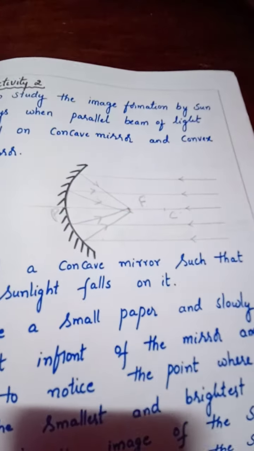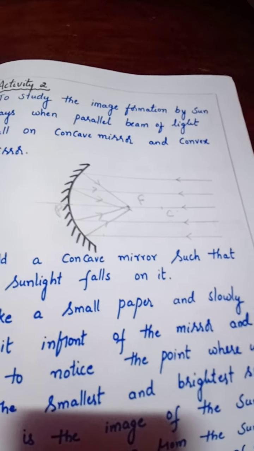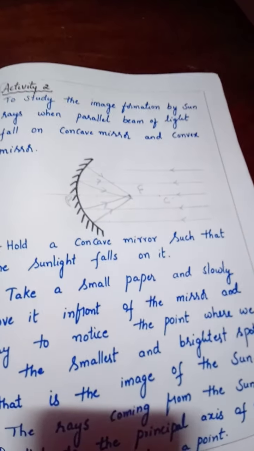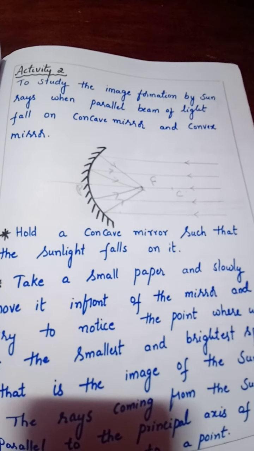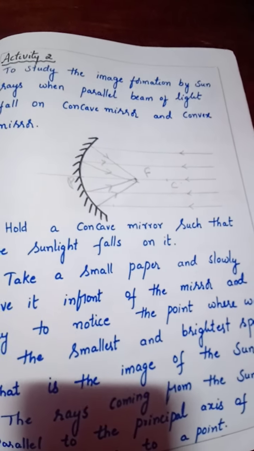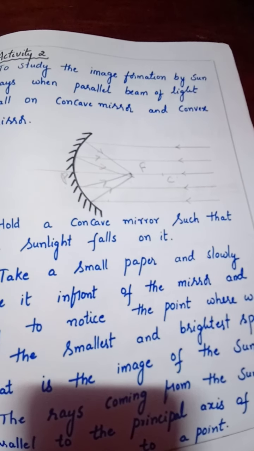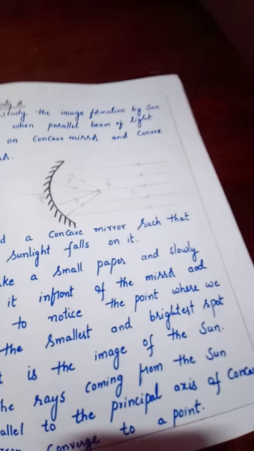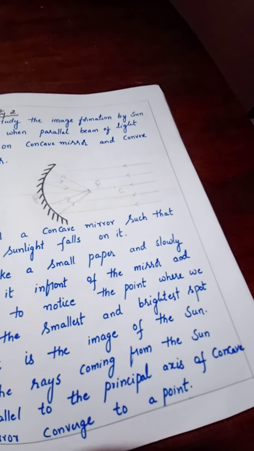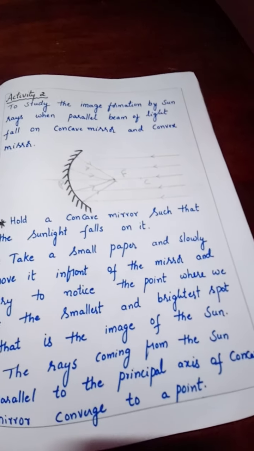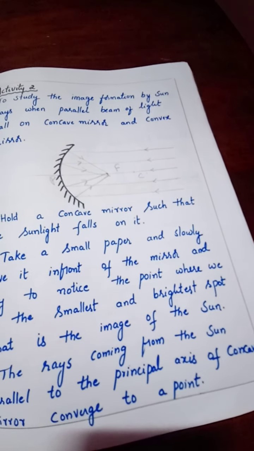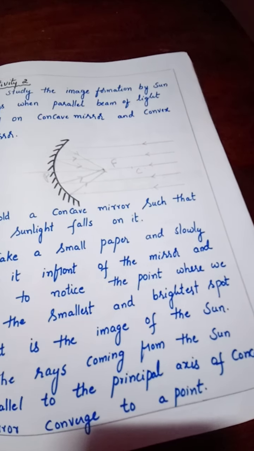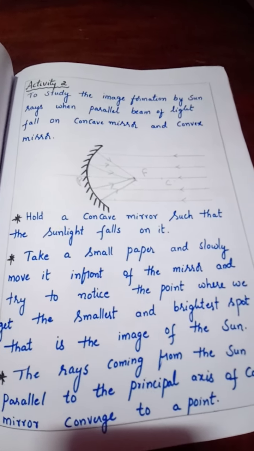Let's see the next concept. If a parallel beam of light is falling on a concave mirror, what will happen? To study the image formation by sun rays when a parallel beam of light falls on a concave mirror and convex mirror. We already learned from the previous topic about sun rays. The sun is the source that maintains a long distance from us and from every object, and the intensity of light is also more. So the sun is the source of light where we can get a parallel beam of light. So here we are taking the sun as the object.